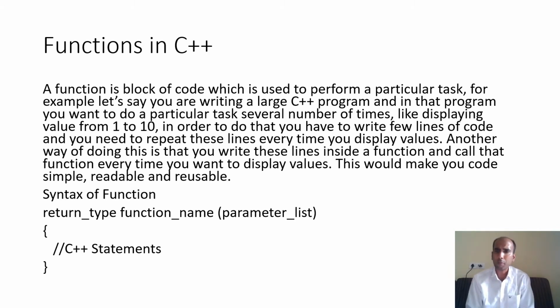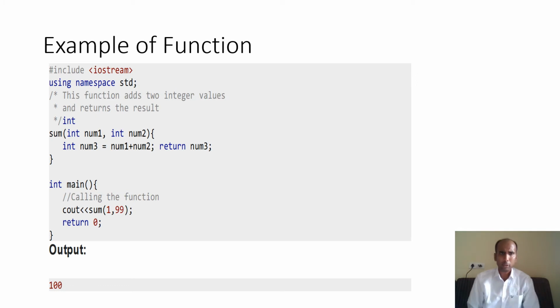So what is the syntax of a function? You all know that first we specify the return type, then the name of the function, then the parameter list, which is optional. It is not mandatory to use parameters. If the function is receiving arguments, then you need to use parameters. Then comes the block of the function, where you specify whatever task you want to perform. So let's see here.